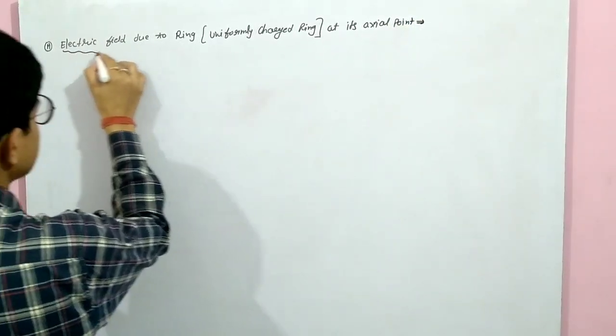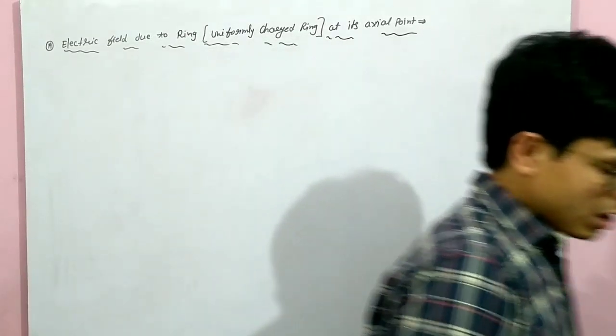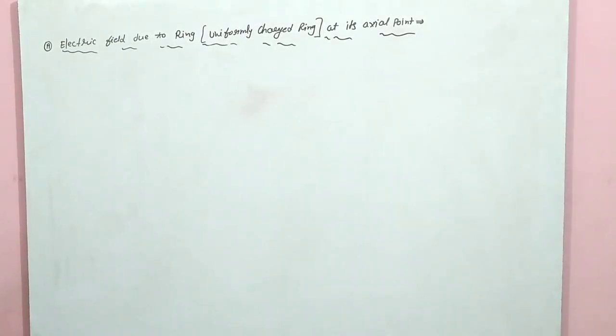This is our task. Our task is to find out the electric field due to a uniformly charged ring at its axial point.